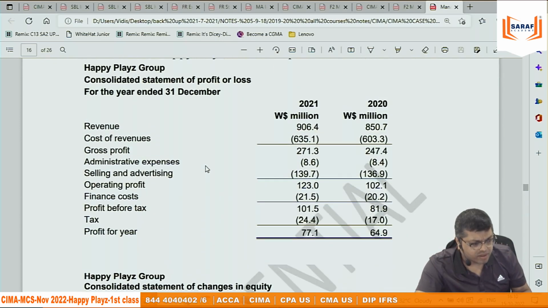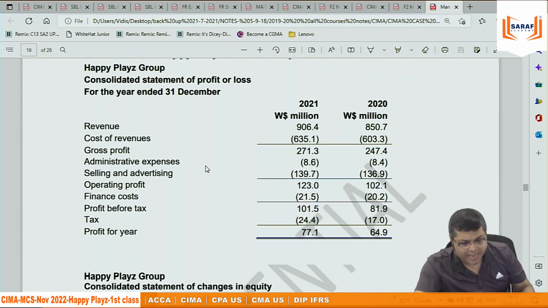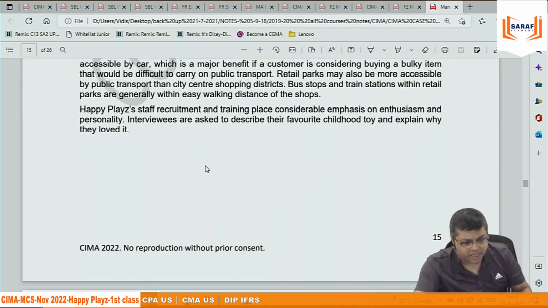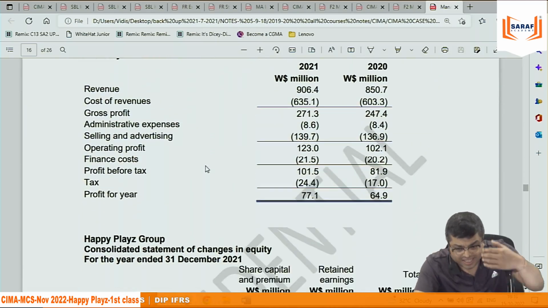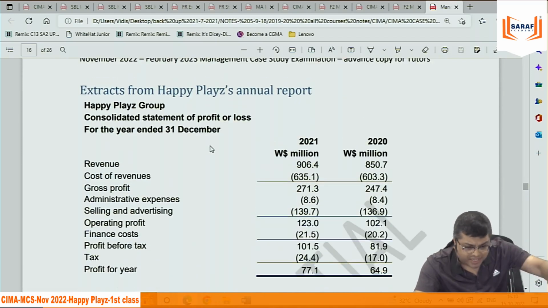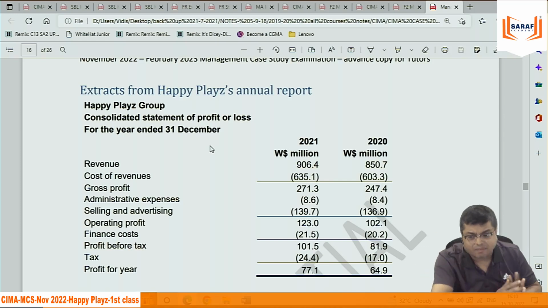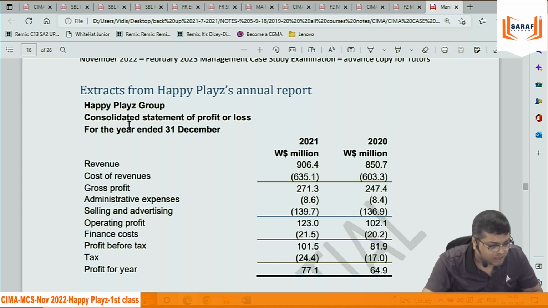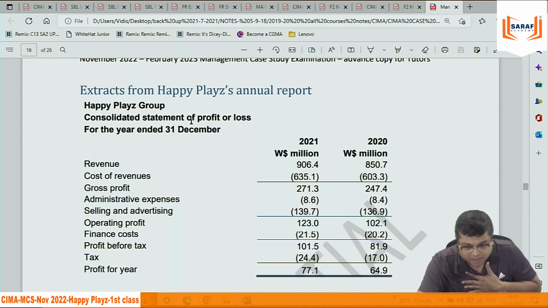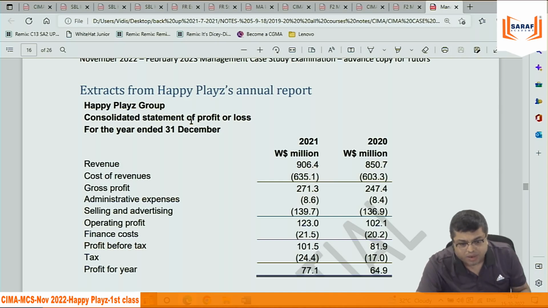Okay, now in my notes I have given some ratio calculations, they are not enough. When you are in the exam, you will get the entire pre-seen material in a tab. You click that tab, you will get the pre-seen material. Actually we don't need to remember, but I personally feel that when this is given to me 40-45 days before the exam, if I have to open the revenue figure to write something, that means I am not properly prepared.